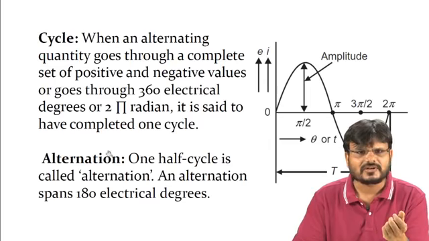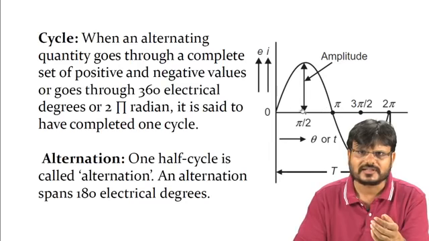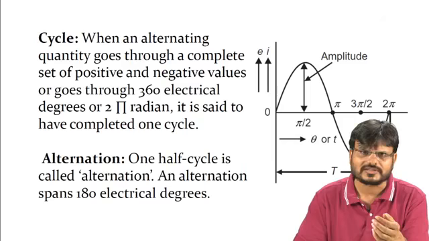Then the next term is called alternation. What is alternation? One half cycle is called an alternation. So this is one alternation, this one. Suppose you are drawing like this, so this is called an alternation. This is also one alternation.